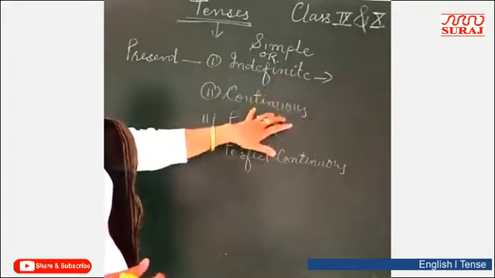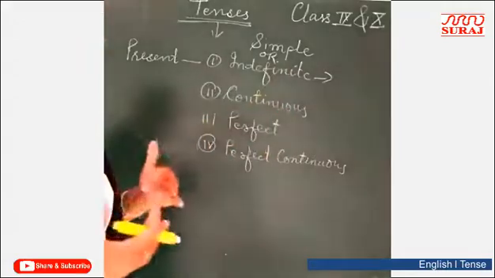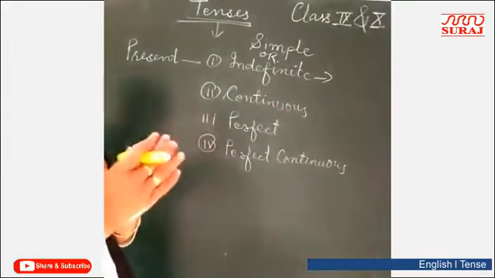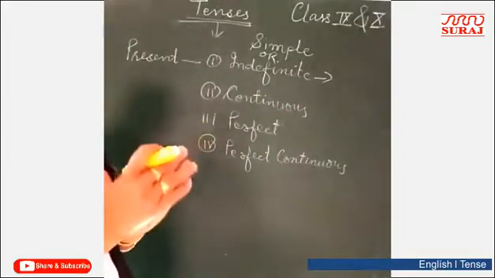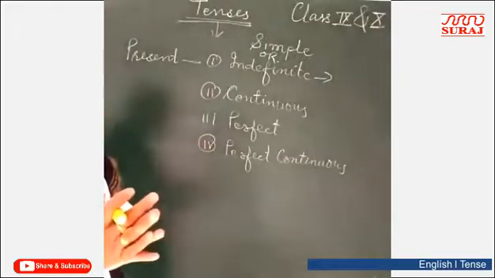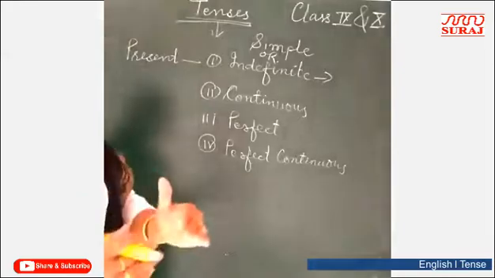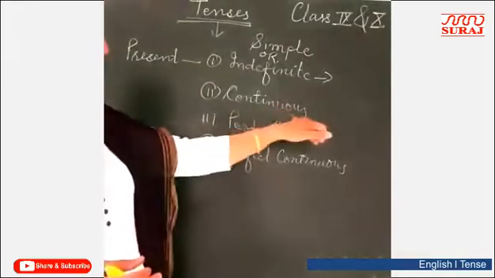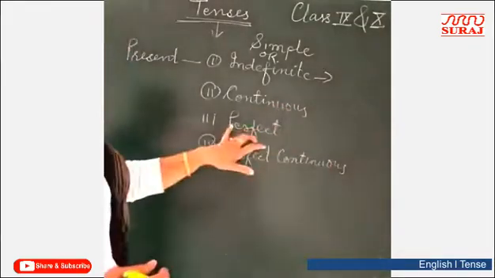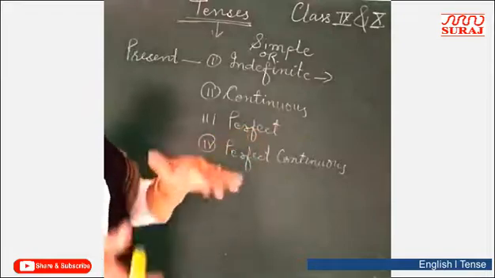And continuous tense tells us about the action which is in progress, which is going on at the moment of speaking, and must be shown by continuous. And perfect tense shows us the action which has finished.